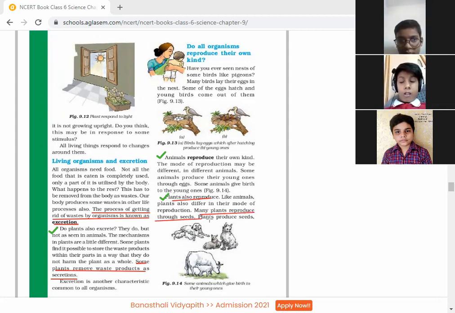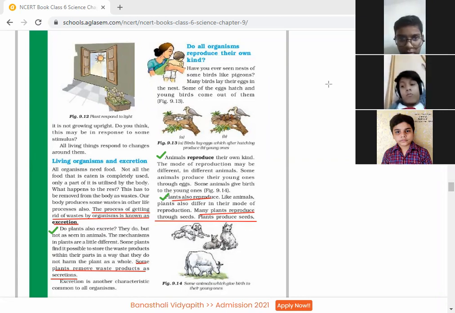For example, a part of a potato with a bud grows into a new plant. Okay, beta, underline this: plants also reproduce. You have seen that new plants can be grown either with the help of seeds or with the help of a small plant or sapling. It means plants also reproduce.